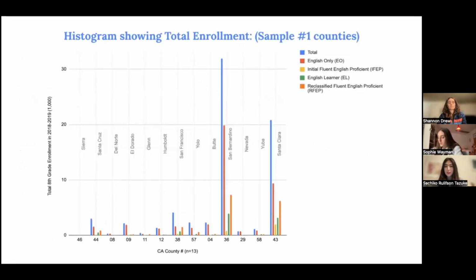Here's a histogram of sample 1 counties for not only total enrollment, but also English only, initial fluent English proficient, English learner, and reclassified fluent English proficient students within these 13 counties.